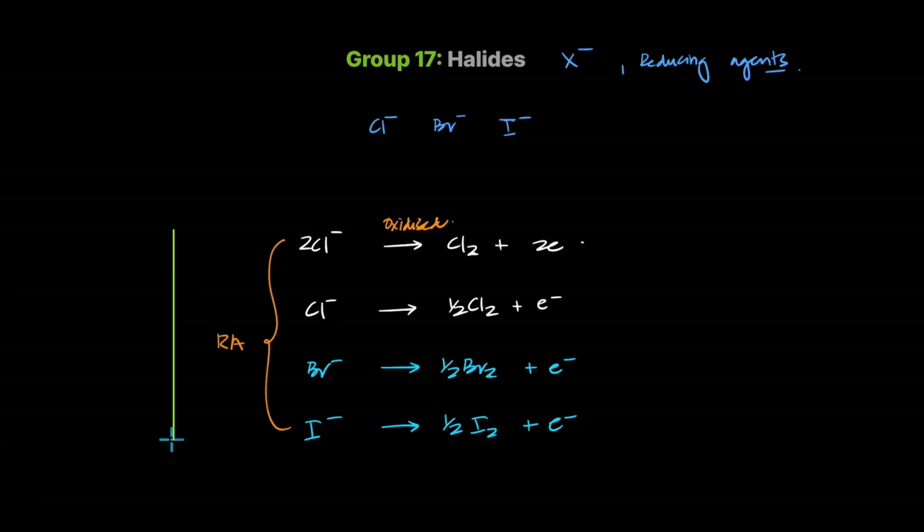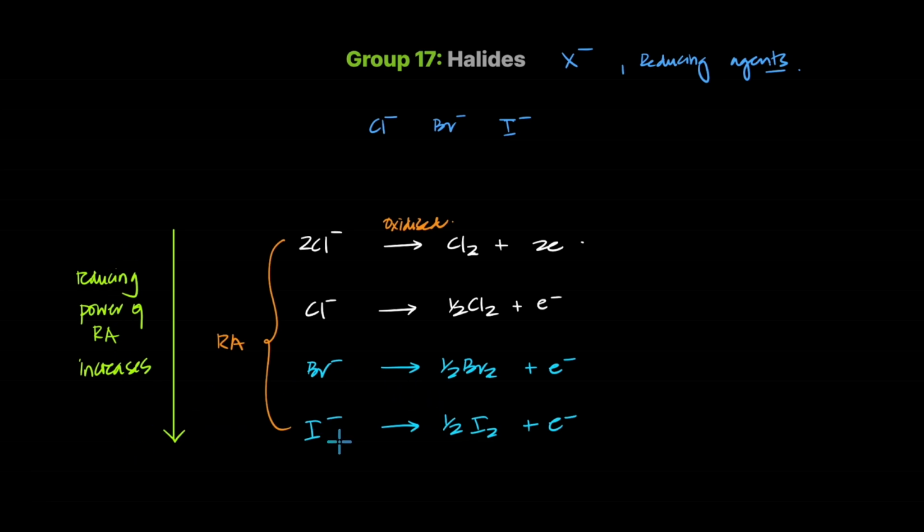So as you go down this list, the reducing power increases, because the oxidizing power was decreasing.